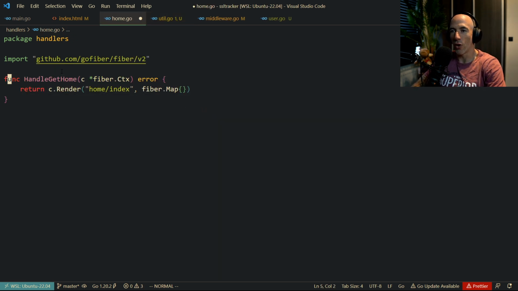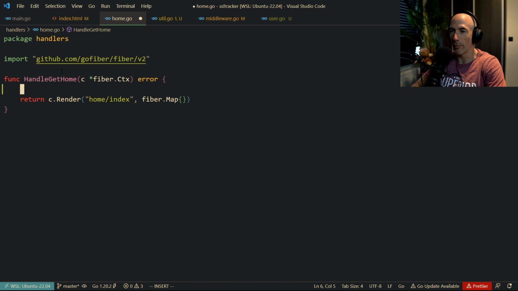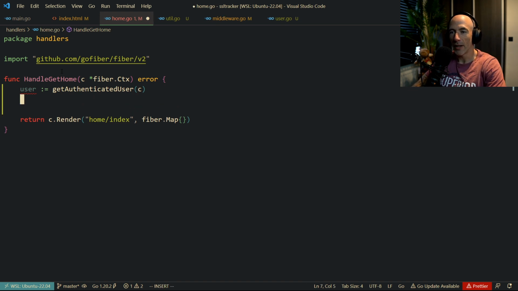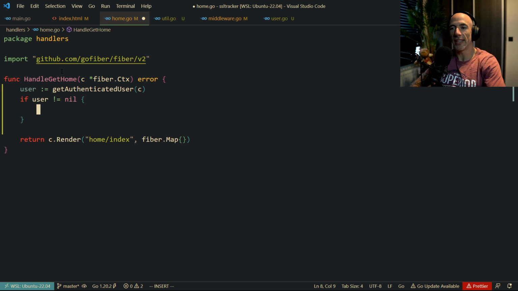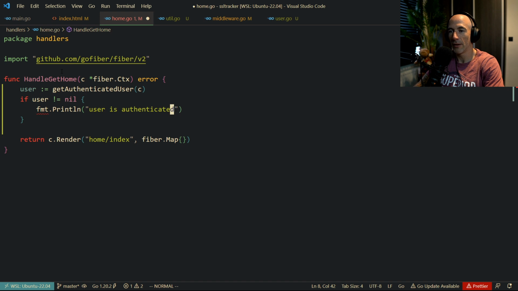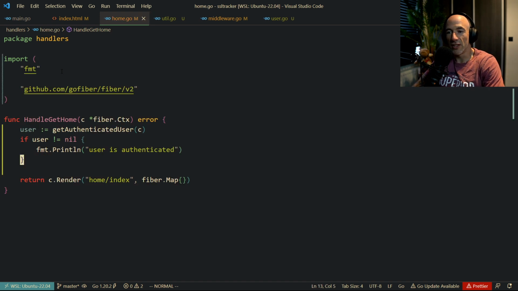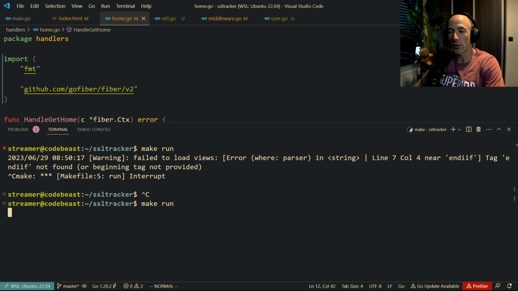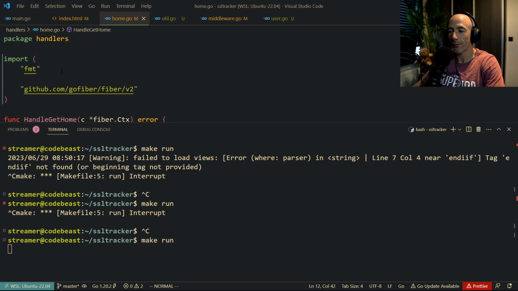So what we can do in our home handler here is say, for example, that the user is going to be get authenticated user, pass in the context, right? And then we could say if user is not null, then he is authenticated, right? fmt.Println user is authenticated. Otherwise, he's not, right? It's simple as that. So if we make run here and we refresh, user is authenticated, right?